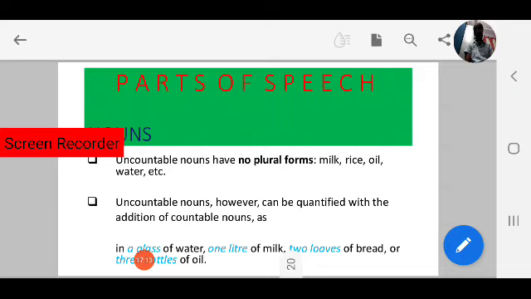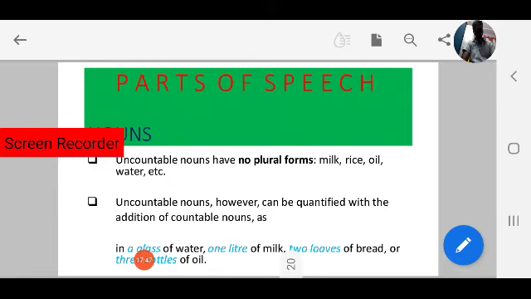Coming to countable nouns, they can be counted in numbers. They have two forms, singular and plural. Uncountable nouns cannot be counted in numbers, so there is no plural form, but we can count them with the use of countable nouns. For example, as we have seen, a glass of water, 1 liter of milk, 2 loaves of bread. This is about the different kinds of common nouns based on form.